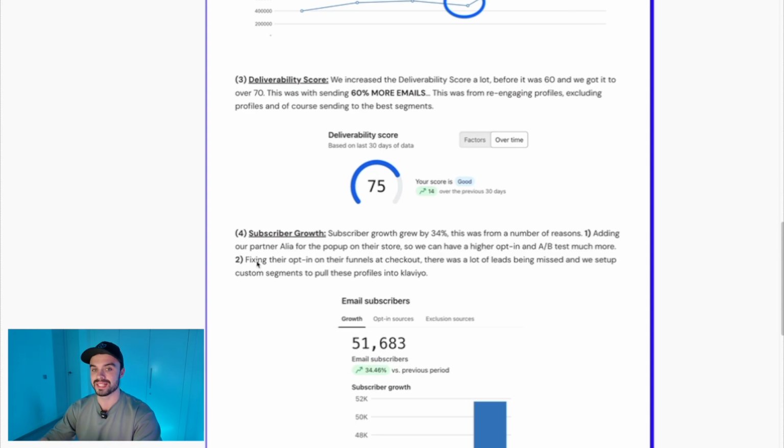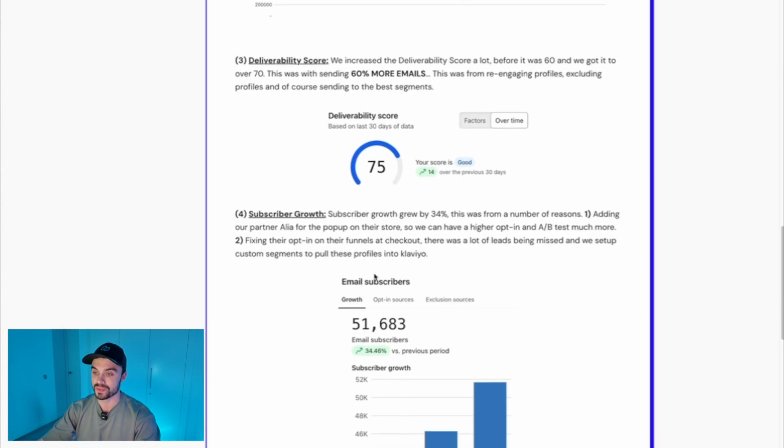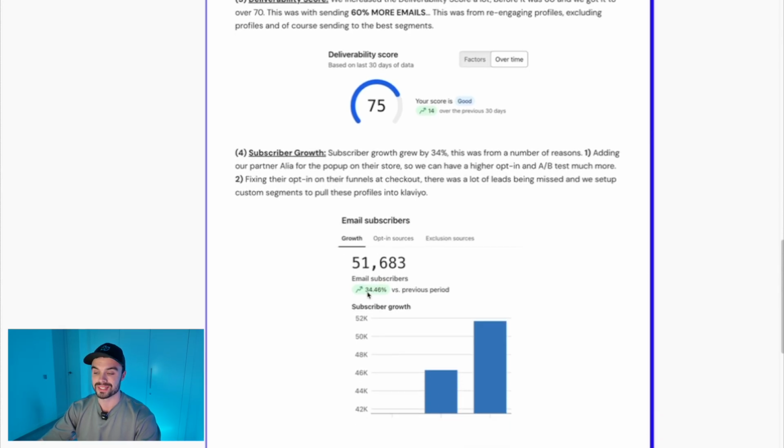The second one, this isn't the case for every brand. However, for this brand, based on their current setup, we were able to fix their opt-in for their funnels at checkout and make sure this was connected properly with Klaviyo. And we literally had such a massive inflow of leads because of this. Okay, so this allowed us to grow the list much quicker, but also to make sure that we recover more abandoned checkouts. So you can see during this period, there was a 34% increase compared to the previous period.